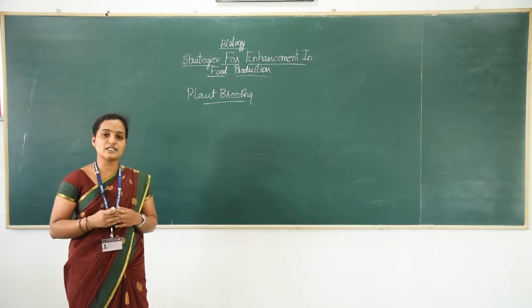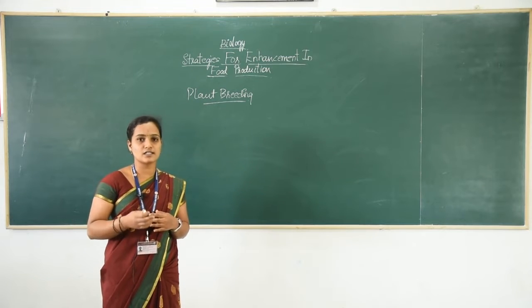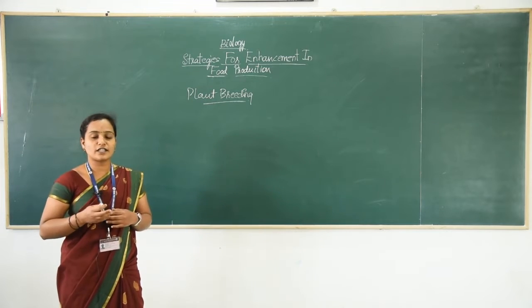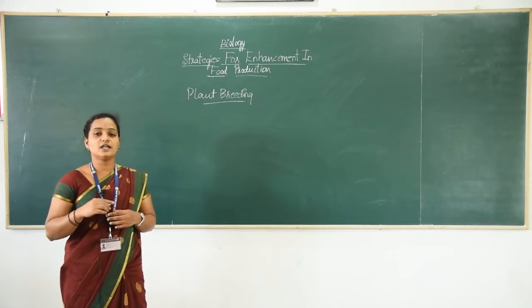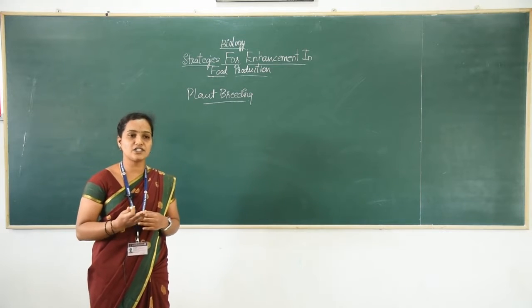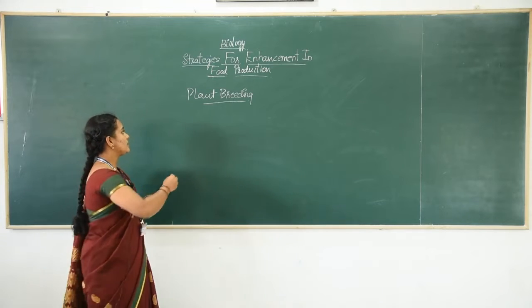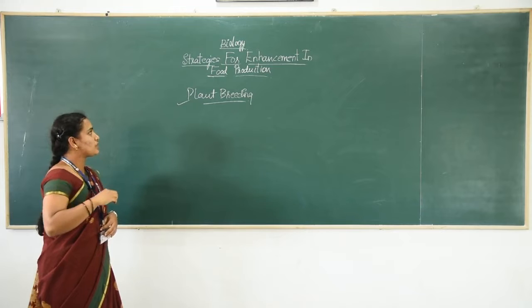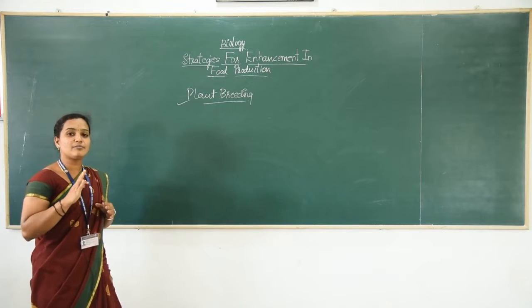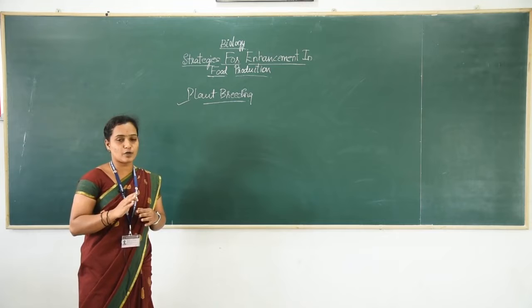After independence, the main challenge faced by India was the shortage of food for the increasing population. Hence, the main challenge was to increase food production. Increasing food production was dependent upon plant breeding. Plant breeding is a technique which is employed to increase food production.